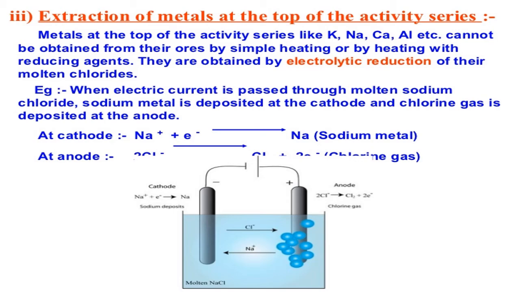Sodium is a metal and it is highly reactive. Therefore, to control the reactivity of sodium, they use mercury, which is actually not there in the textbook. Along with mercury it is collected, which is not shown in the diagram here. So that sodium is mixed with mercury, which is known as an alloy. Any mixture of a metal with mercury is called an amalgam. So it is made into an amalgam and collected separately. After collection of the amalgam, we separate the sodium and the mercury. Then we get sodium in the pure form. In this way, we carry out electrolytic reduction for most reactive metals. Okay, right.